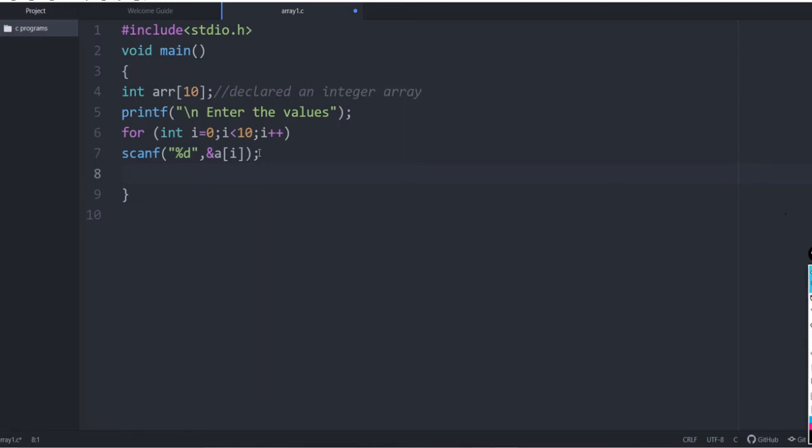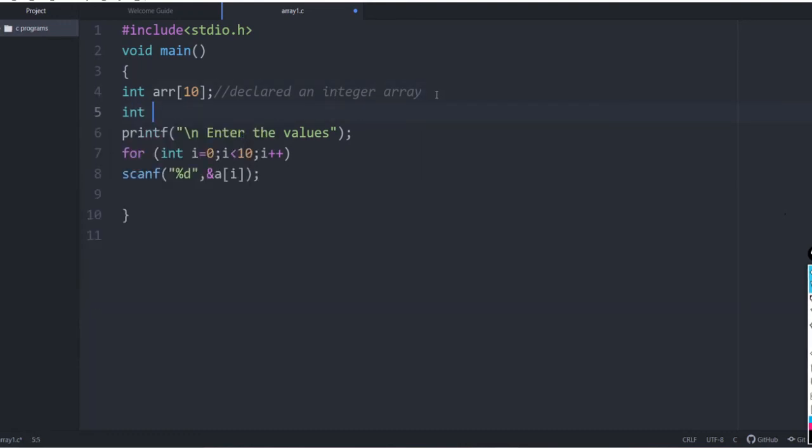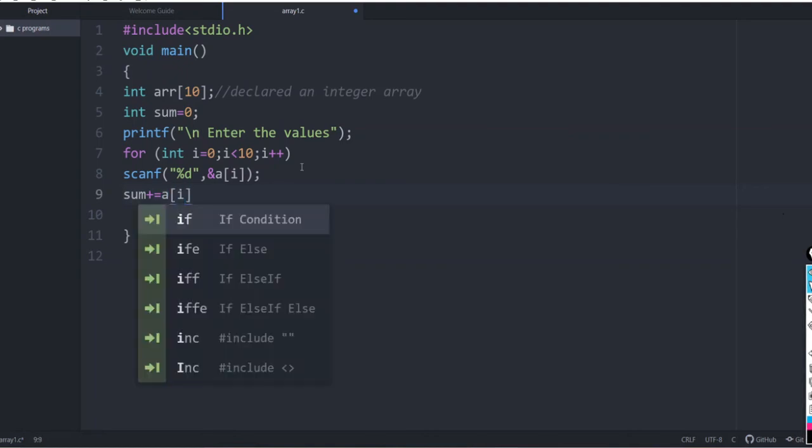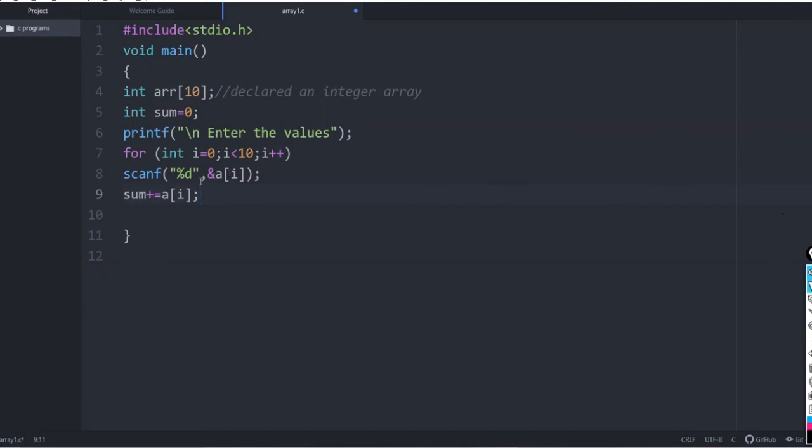And now what we are going to do is, we initially need a variable for calculating the sum of squares. So let's give it as int sum and initialize it to 0. Whenever the user gets the value, along with that you can calculate the sum. So you can write sum equals sum plus, that you can write as sum plus equals a of i. Hope it is clear. So each and every time the user enters a value, it is added. Sorry, this is to calculate the sum of the values.